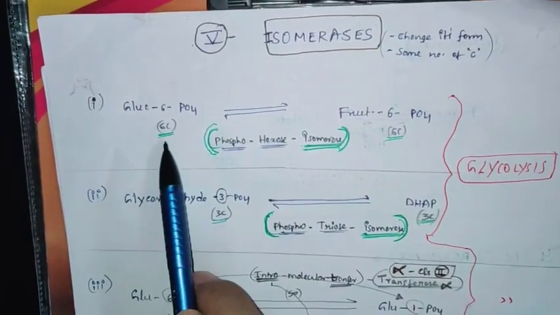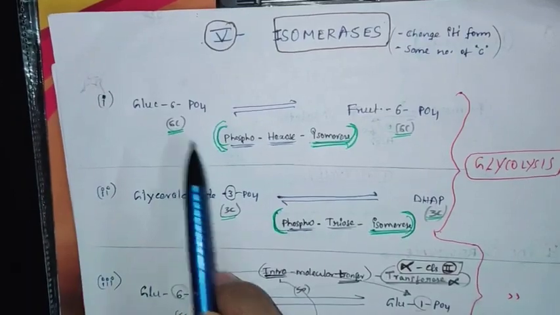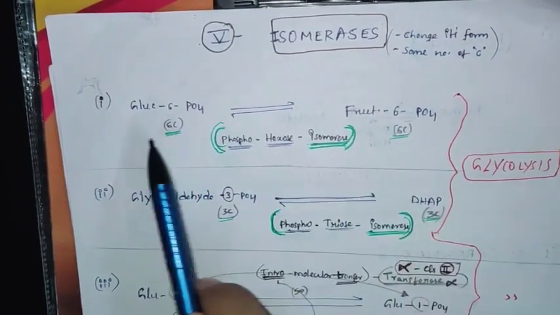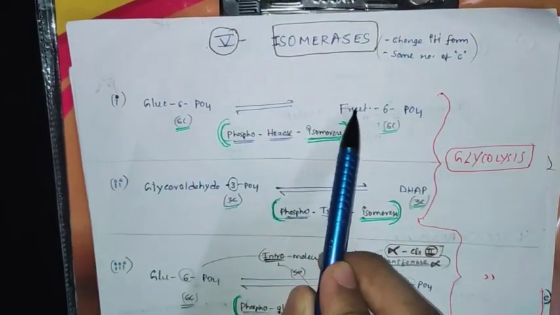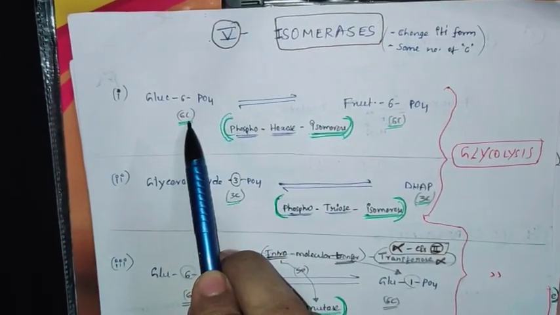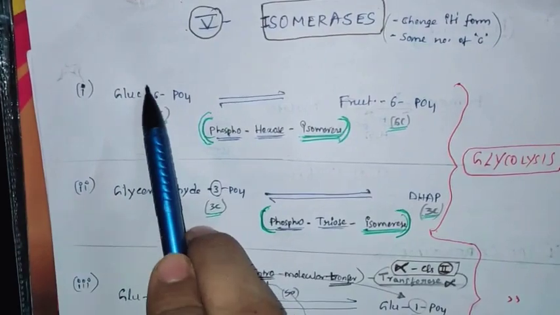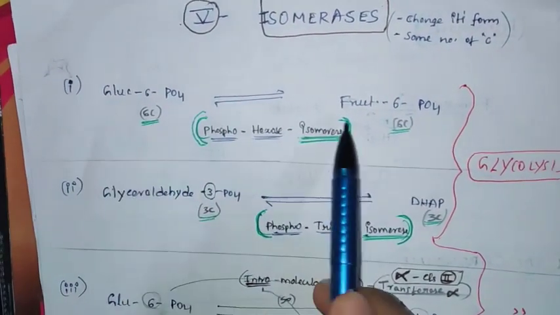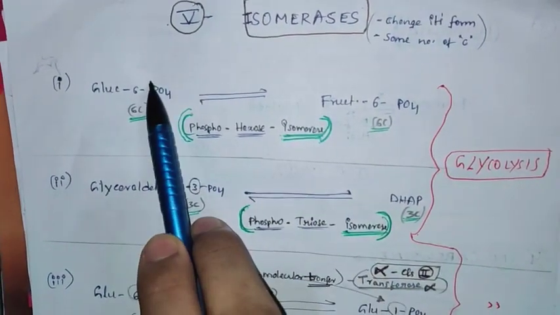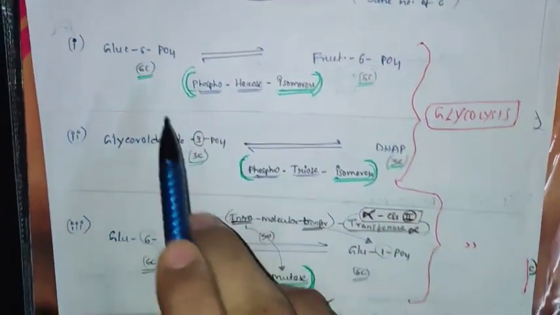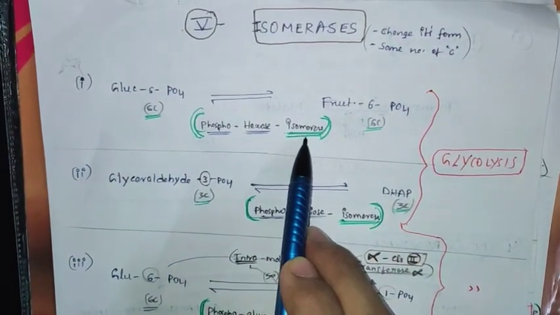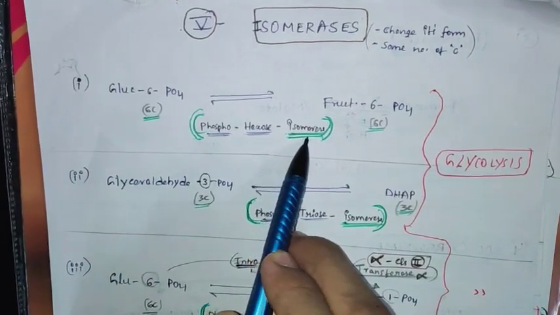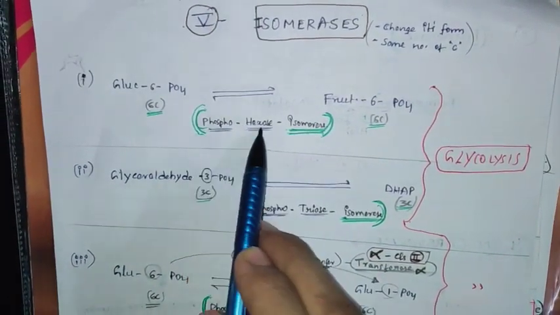First example, glucose 6-phosphate converting into fructose 6-phosphate. You can see I underlined with green color, meaning same number of carbons, there is no break or adding of molecules, but there is a change in the name. Glucose is converted into fructose, same hexoses, but glucose is converting into fructose, so it is named isomerase. While naming, you can see phosphohexose isomerase.